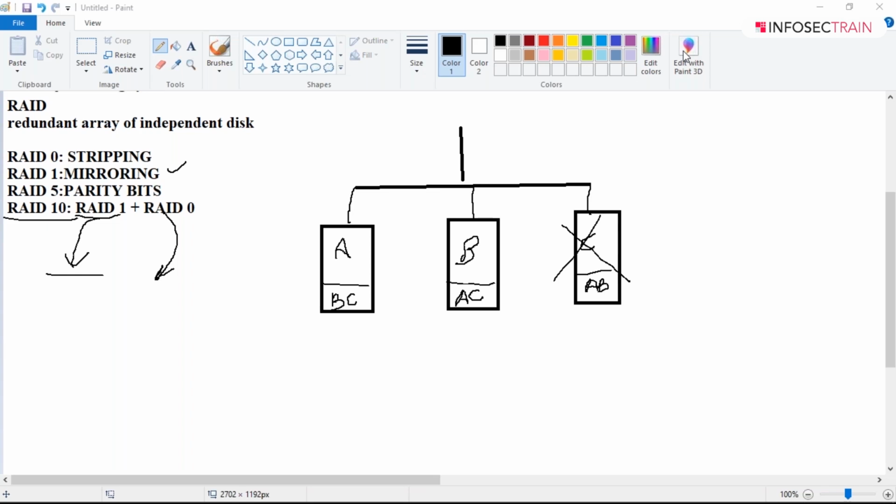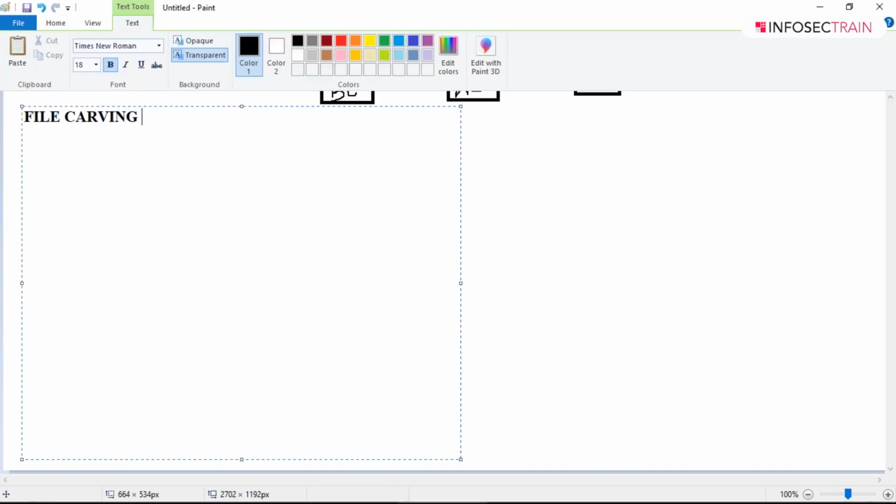Then we have next, that is file carving. What is file carving, guys? It is a technique to recover files and fragments of files from unallocated space of a hard disk in the absence of file metadata. Let's suppose the metadata of a file is missing. How are you going to recover that file? We will recover that file using the method that is file carving. In this, you will be using the headers or footers of the file, and depending upon that, you will be recovering the files.